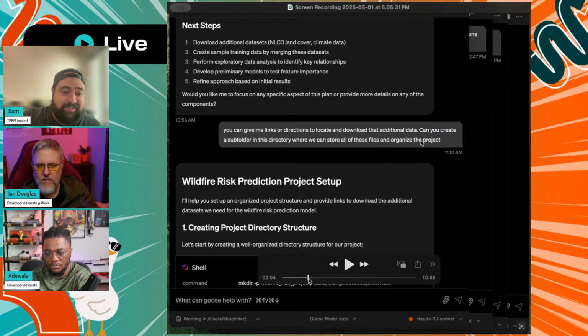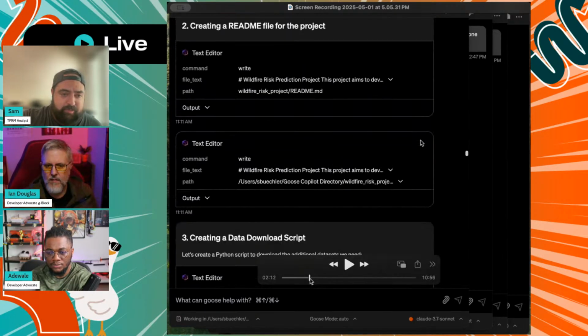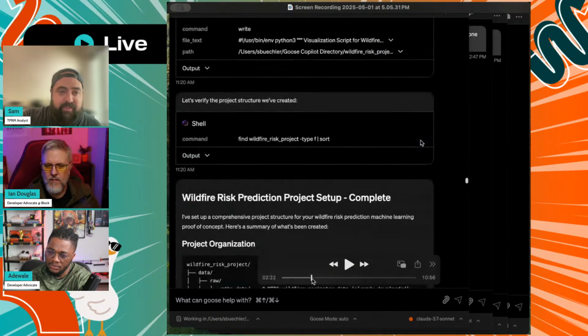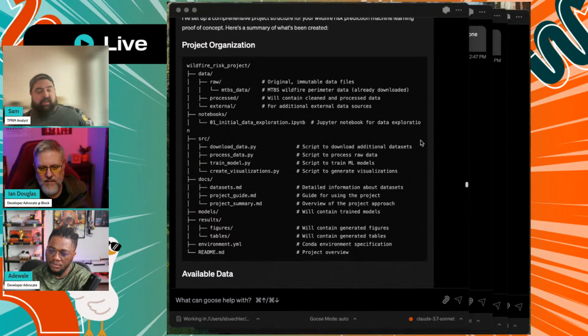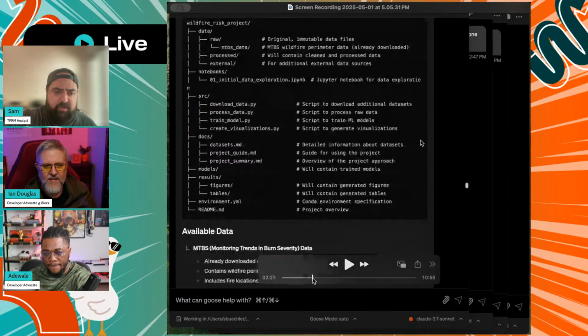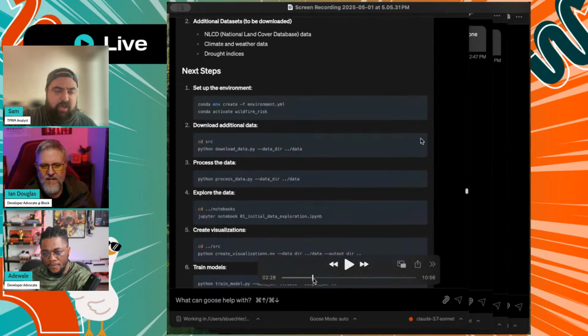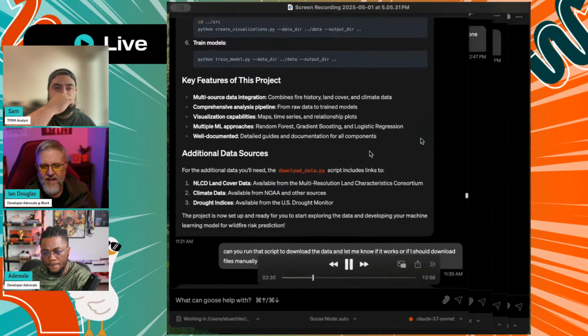So it goes through a lot of work. It creates a project outline. And so this is where we've gotten to a point, it's downloaded the data for this demo. It's put together sort of an outline of the Python project that it's going to do, and go from there. And I actually start running out of context here a bit. But I'll let it go.